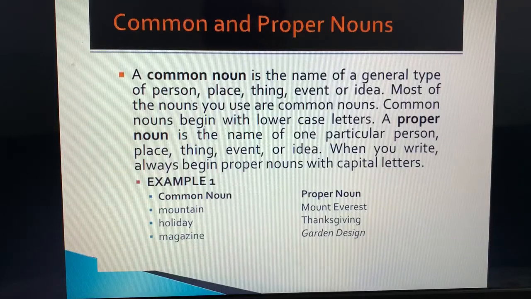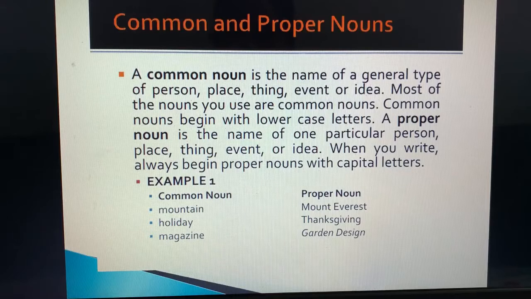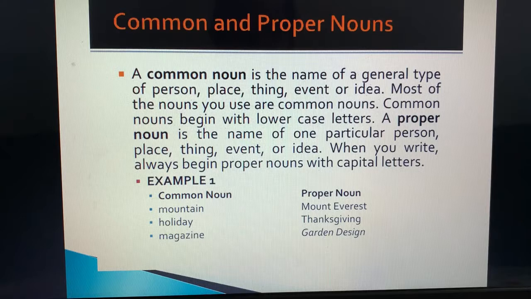Now next, if we talk about proper noun, it means a particular name which is given to any person, place, animal or thing. ये एक particular name है. Like there is a girl and a particular name is given to the girl, suppose Pooja. So that will be the proper noun, and that begins with a capital letter.